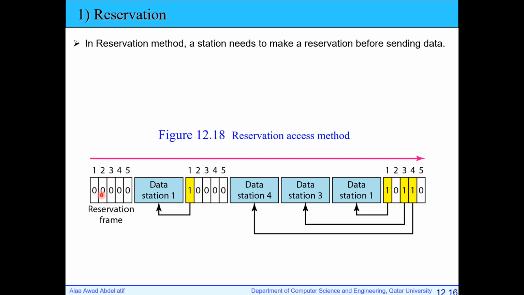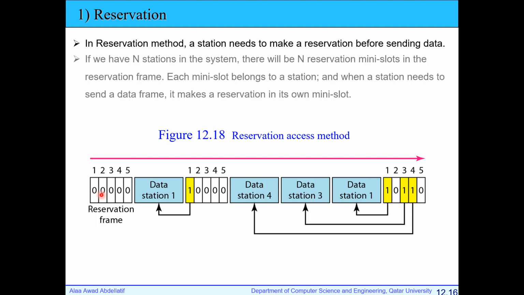The idea of reservation techniques is very simple. Any station that needs to send should make a reservation during a reservation frame and reserve a specific slot or specific number of slots to send during this time. If we have n stations sharing the same link, we will have n reservation mini slots.